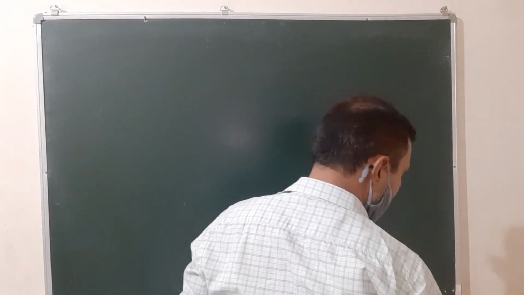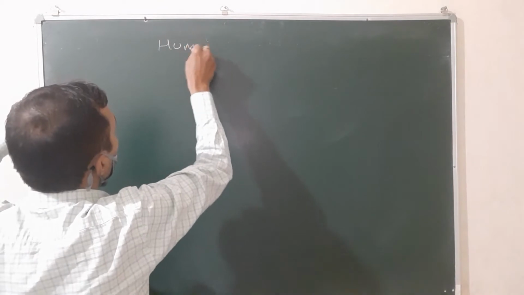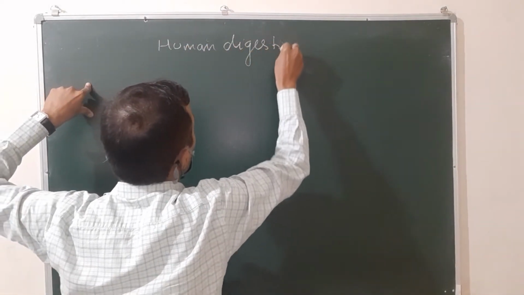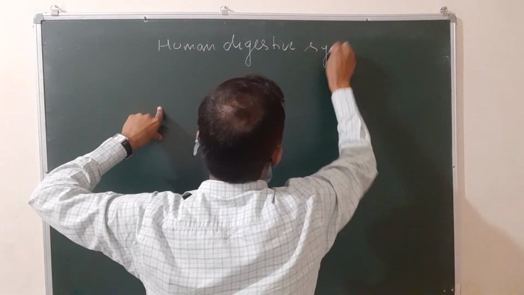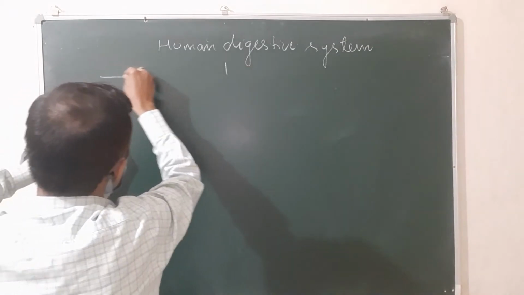The human digestive system consists of the following two major parts.